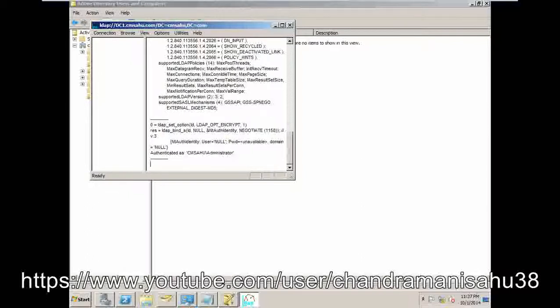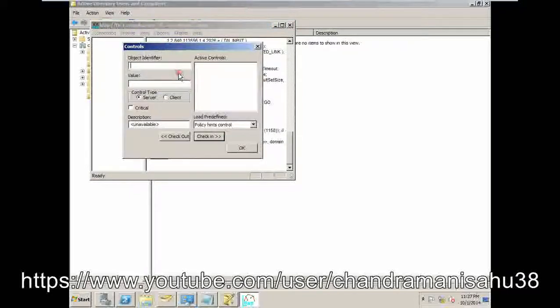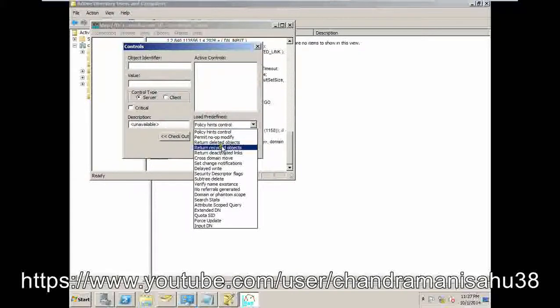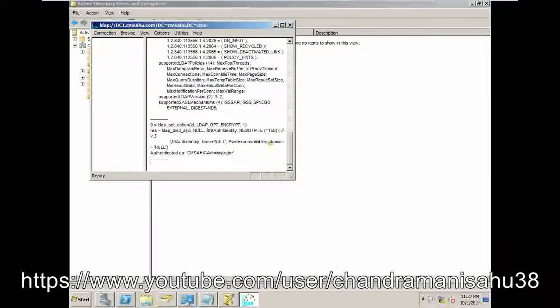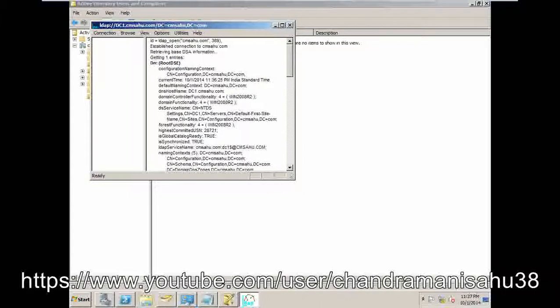Now you have to find the deleted object. For that, what you should do, go to the Options over here and go to the Controls over here and choose this option, Return Deleted Objects. Okay, and just check out. So if you click on check out, it will show this object identifier, right? This is my object identifier, and press OK. Okay, so now it's done.